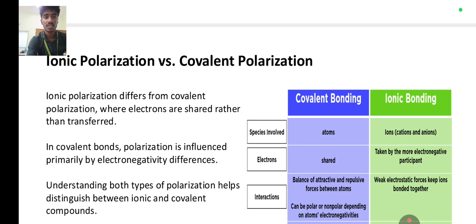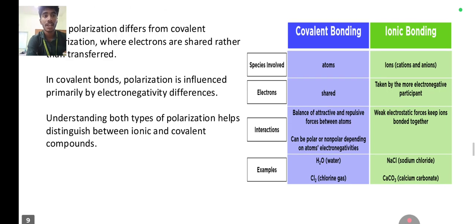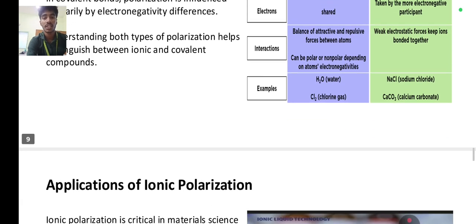Ionic polarization versus covalent polarization. We see the differences between ionic polarization and covalent polarization. Ionic polarization differs from covalent polarization, where electrons are shared rather than transferred. In a covalent bond, polarization is influenced primarily by electronegativity difference. Understanding both types of polarization helps distinguish between ionic and covalent compounds. Covalent bonding: atoms share electrons, and the shared electrons are drawn toward the more electronegative partner. Here is the balance of electrostatic forces.